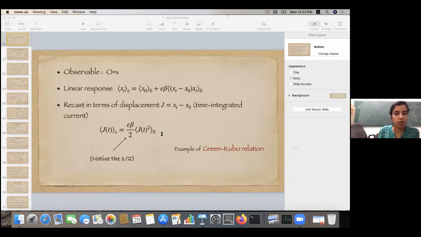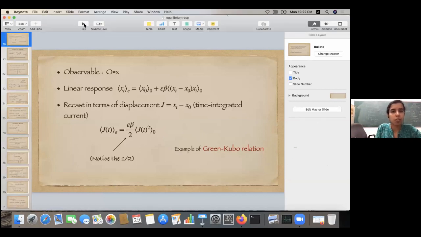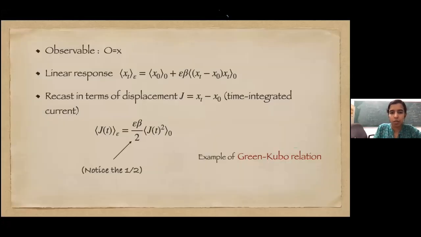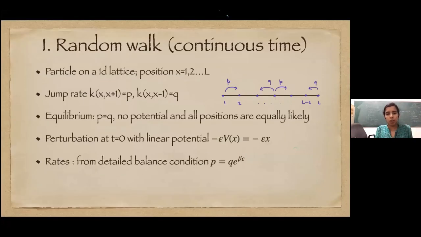Shondeep has raised hand. Hello, ma'am. In the previous slide, you said something about the detailed balance condition for the random walk situation. Here you have written that P equals Q times e to the power beta epsilon. Where did you get that from? Yes. Basically, we have some potential V(x) now. When we add this perturbation, the rates should change, right? They should depend on epsilon, but how would they change?